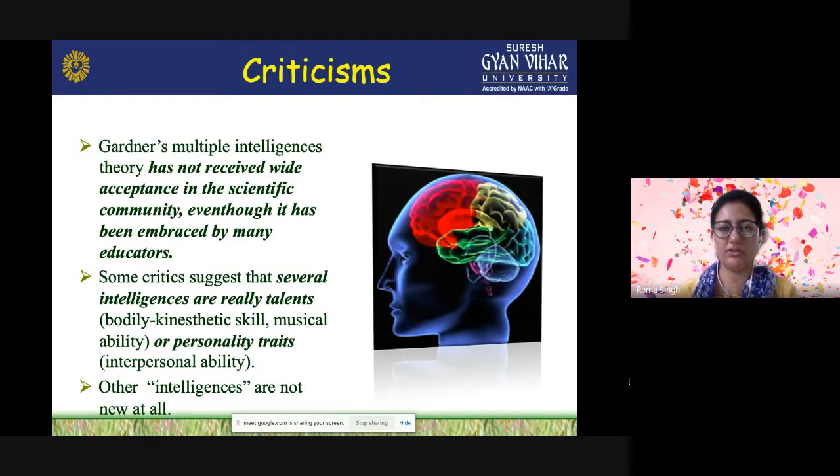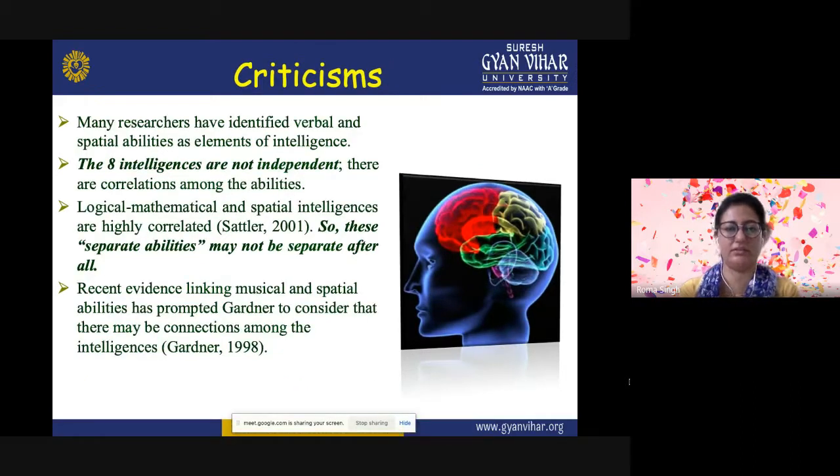So Gardner's theory also suffers from a lack of supporting empirical research. And the intelligences which have been divided by Gardner are not considered as intelligences, but rather they have been put into the category of talents or personality traits. So other intelligences which have been mentioned by Gardner have not been considered as new at all. So they believe that it has already been given by the theorists.